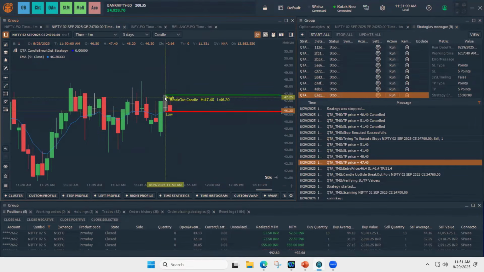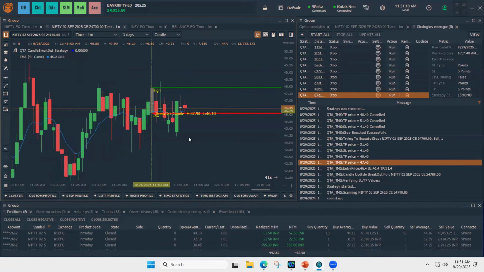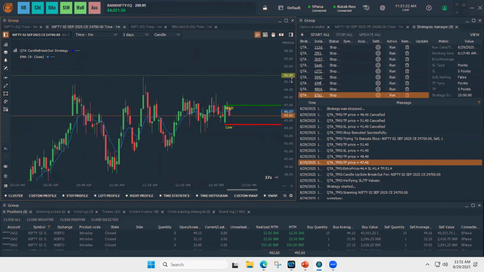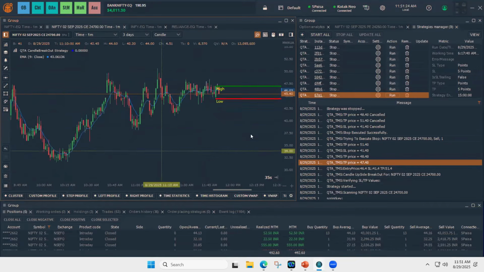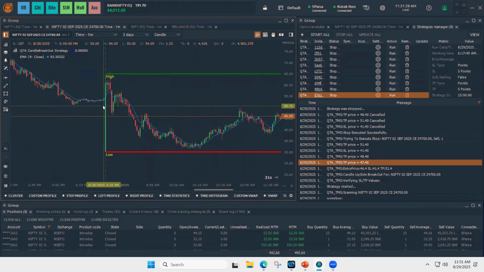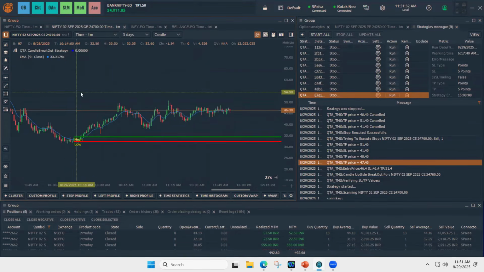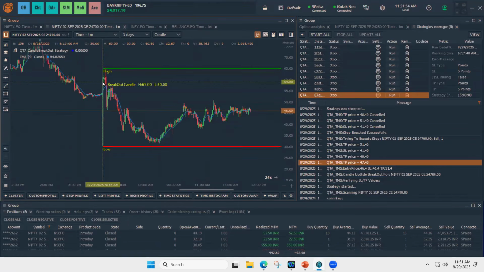I want to take a trade when this candle breaks, or when this candle breaks. It all depends on your analysis and your strategy. Suppose you're doing a 915 candle breakout strategy or 920 candle breakout strategy daily, it depends on your analysis. And if I choose this candle,